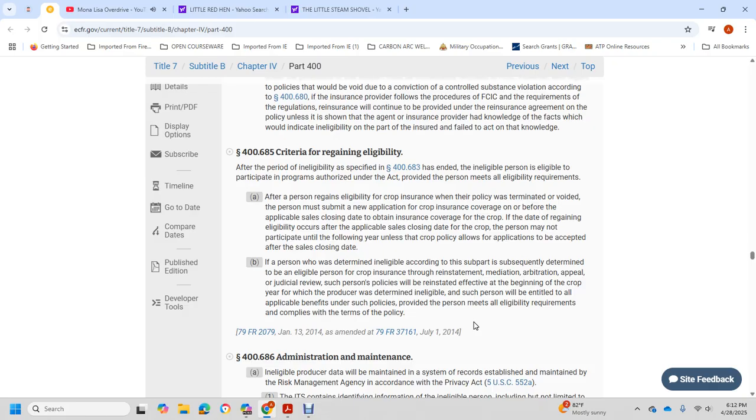If the person determined eligible to claim for the subsequent detail of the eligible person for the crop insurance for the reinstatement of the mediation and arbitration appeal with the judicial review, such that the person will be reinstated with effect for the beginning of the crop of the year with the producer of the determined eligible to for the person entitled for the applicable benefits done with the such for the person, provided the person meets eligible requirements and complies with the term of the policy.